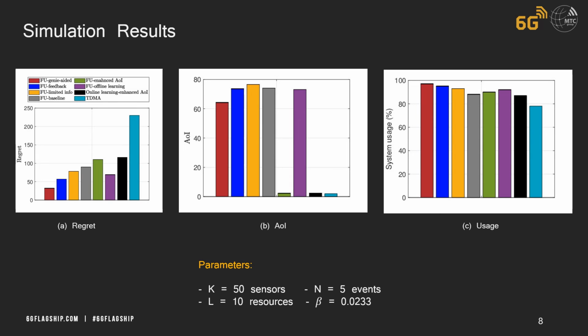For the age of information, of course, TDMA is the optimum case, and when we apply the beta parameter to enhance the age, we have results very close to TDMA for the fast uplink feedback and the online learning algorithm as well. And finally, the system usage reflects the percentage of the resources that is used successfully for the active devices, and the proposed algorithm also outperforms the baseline models.